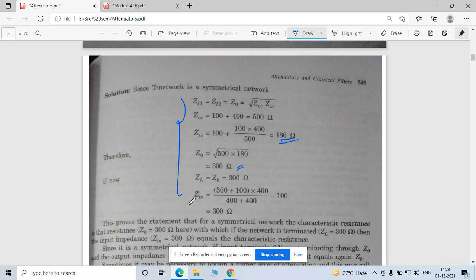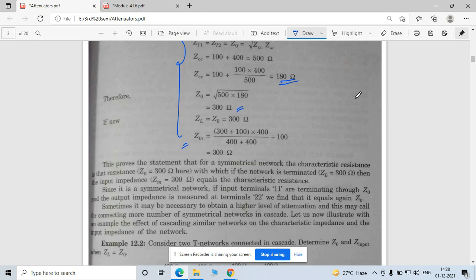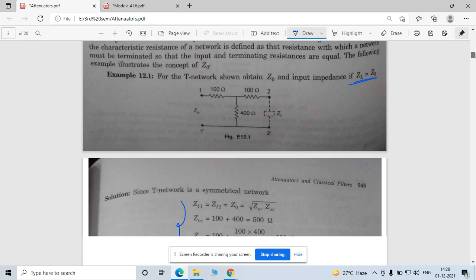So you have to find out the input impedance. When you add this resistance to your network and solve the circuit, you will find that your input impedance is equal to this 300 ohm. Means your input impedance is matched with your load resistance or load impedance. So that is the theory or concept of this attenuator.